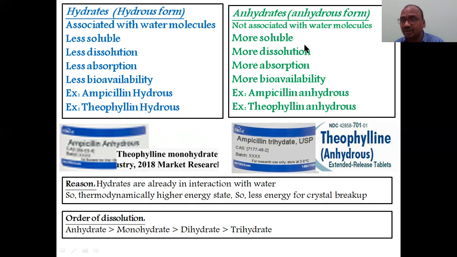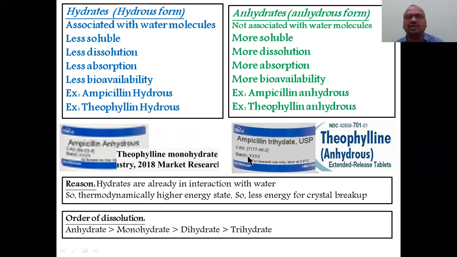This is the anhydrous form. But keep in your mind, the anhydrous form is more soluble, more dispersible, so more absorption, more bioavailability. Here, the hydrate is already somewhat saturated with liquid, because water is already there inside. It is already associated with that. Since it is compromised with the water, even though water is coming externally, it won't like that much, because it is ready here. It is having more energy here, whenever water comes, immediately it will be soluble.